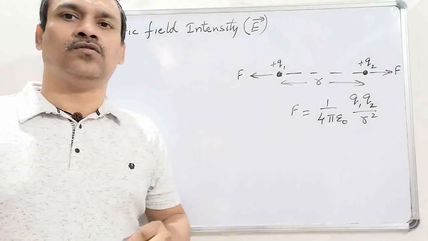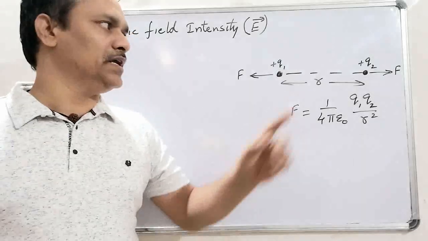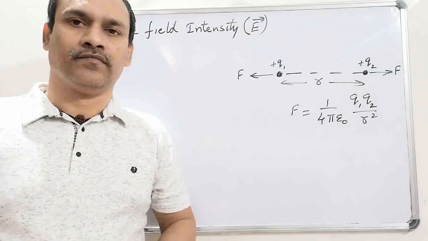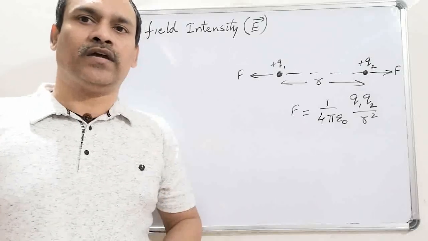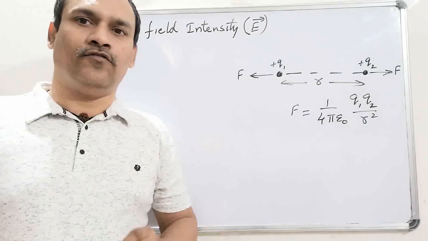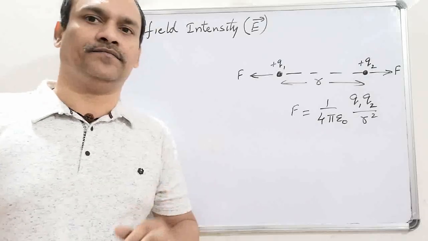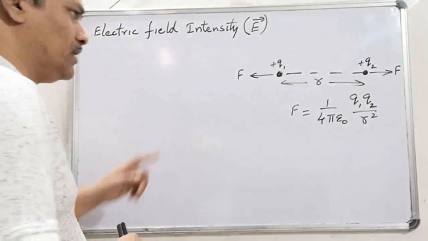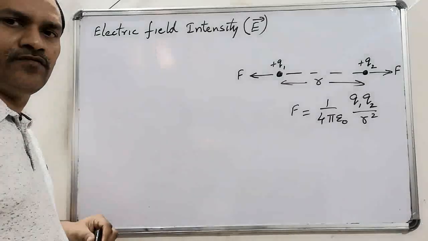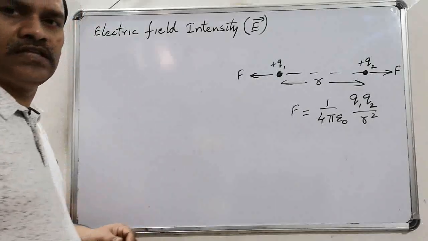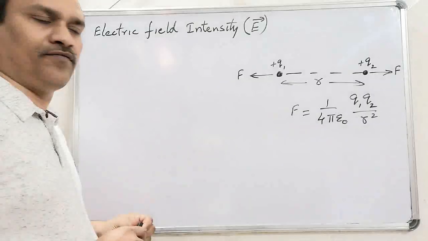Gravitational force is also a non-contact force. Similarly, electrostatic force is also a non-contact force. So let's discuss how a body can exert force on another body without any contact. Here we are discussing electrostatic forces. Let's understand this using the concept of electric field.